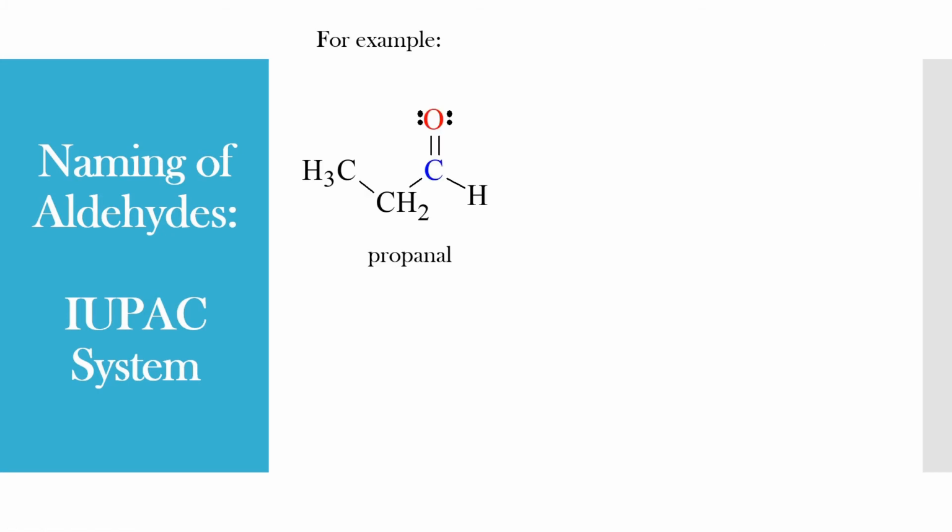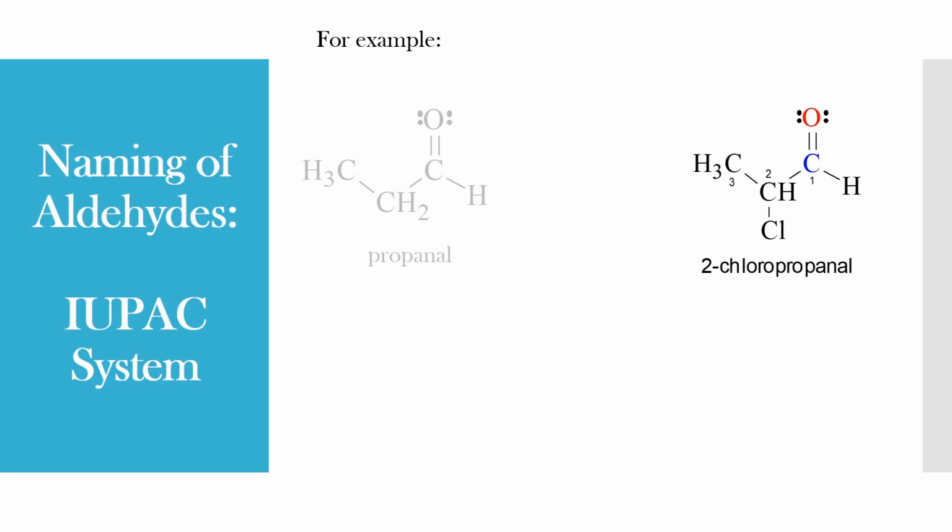Let us see some more examples. This is the example of propanal. How does it come? Let us see. There are 3 carbon atoms in this aldehyde. The 3 carbon alkane is called propane. The e is replaced by al since it is an aldehyde. Hence, this molecule is called propanal.